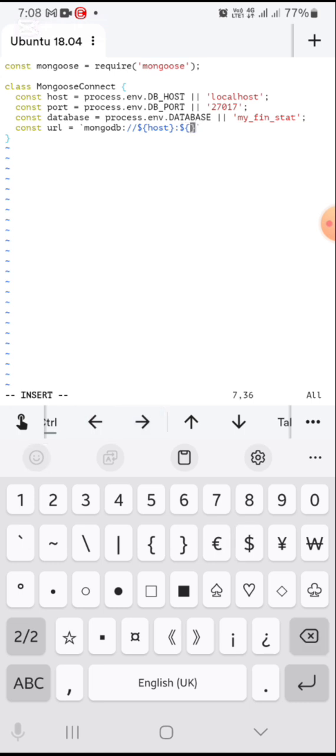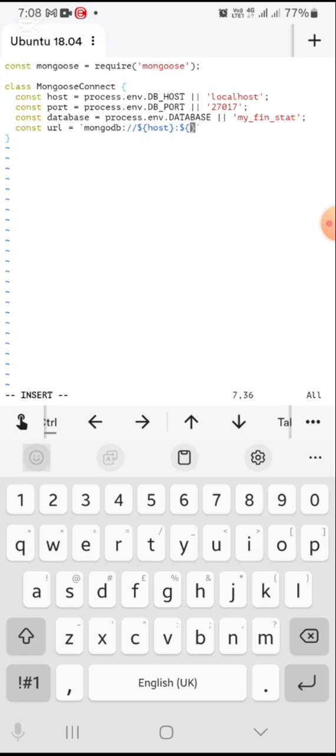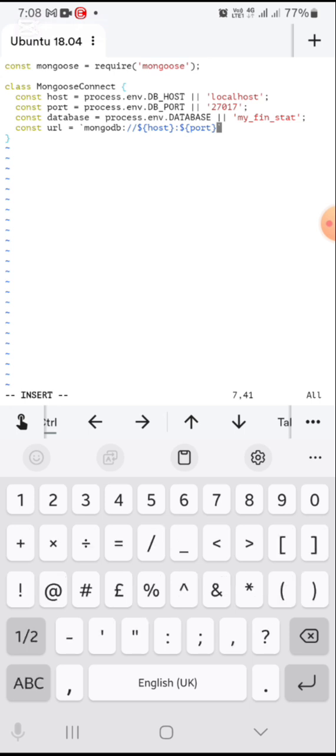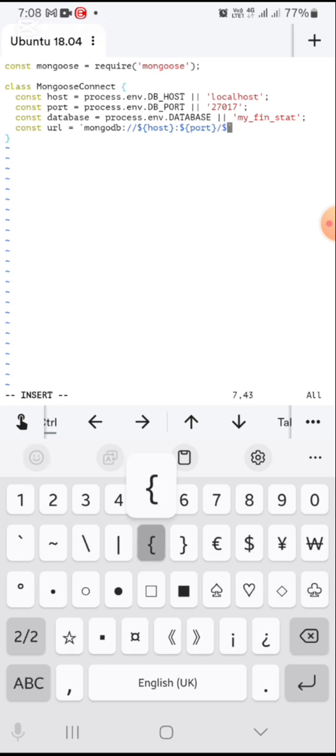Instead of $, I'm using pounds. Whether pounds or euro, you get those mixed up. So I have my port, then just a slash, then you do the same for the database.